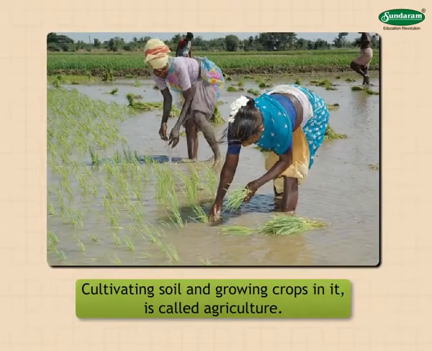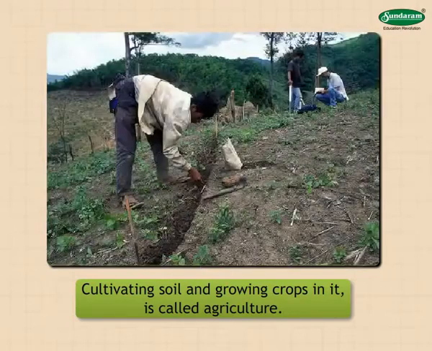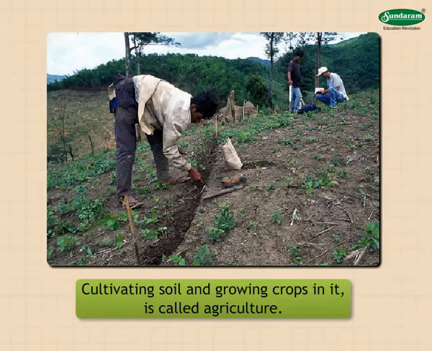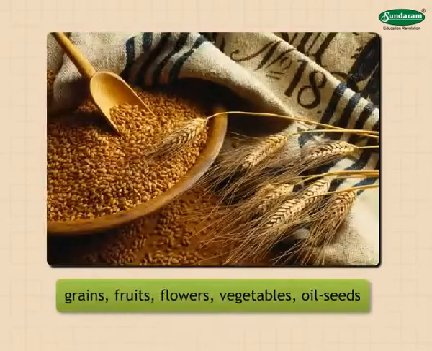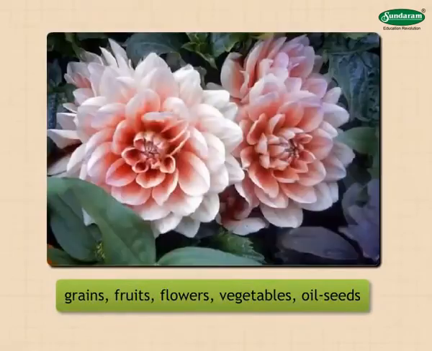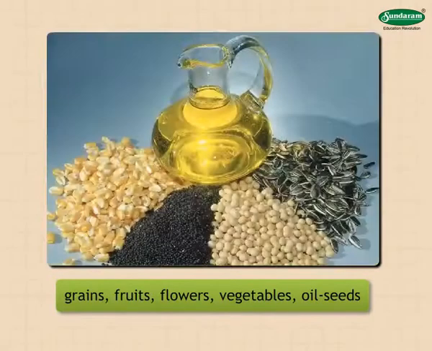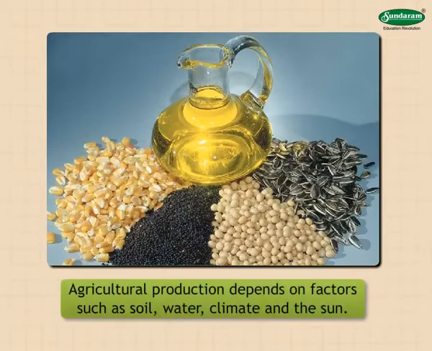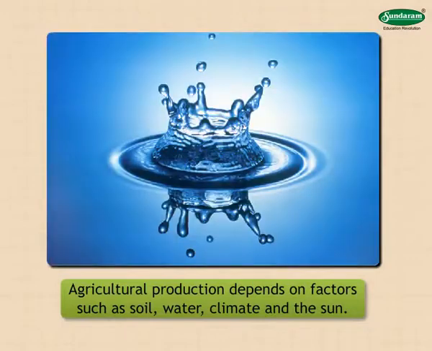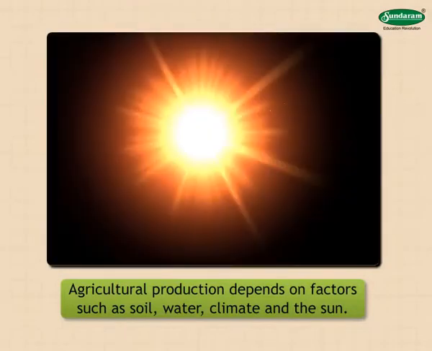Agriculture. Cultivating soil and growing crops in it is called agriculture. Man has been engaged in this occupation for a long time. The farmer works very hard in his field to grow grains, fruits, flowers, vegetables, oilseeds, etc. for all of us. Agricultural production depends on factors such as soil, water, climate, and the sun.